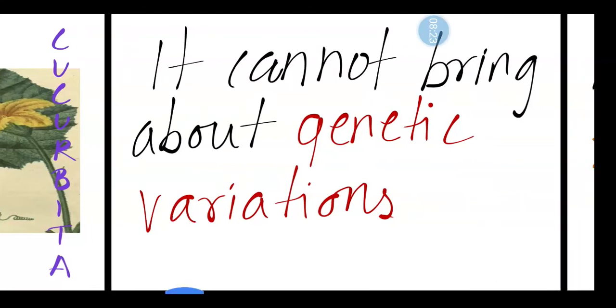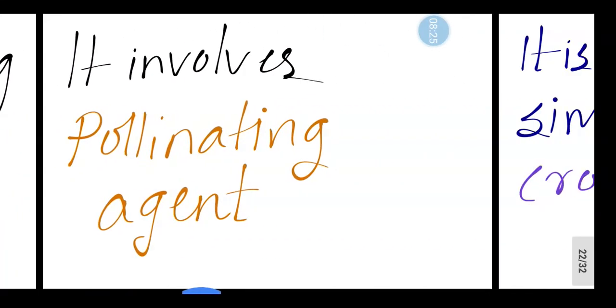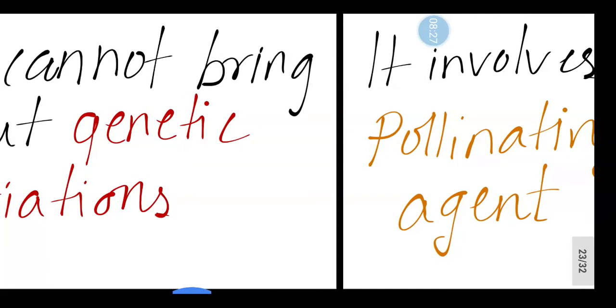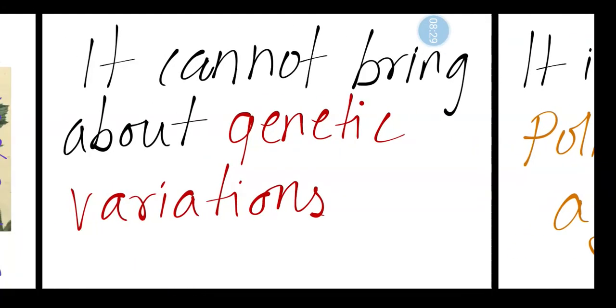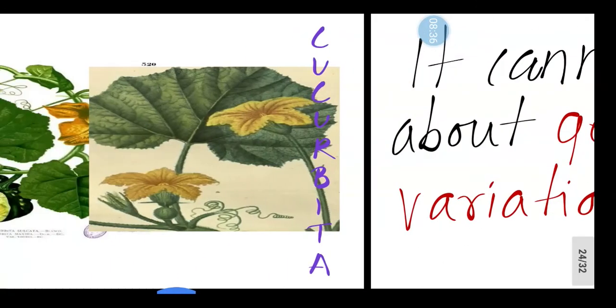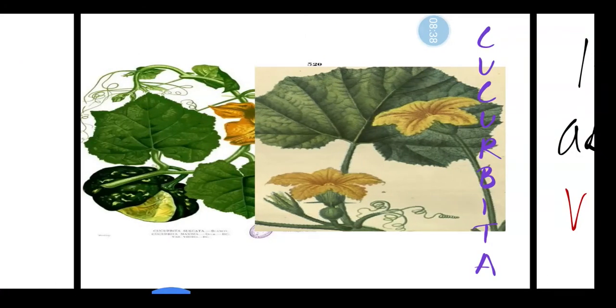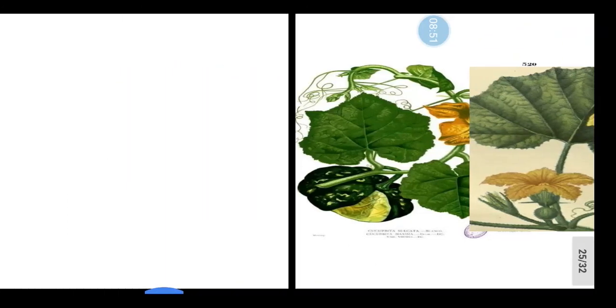In geitonogamy there is no genetic variation, but like cross-pollination, it is dependent on an agent for the pollination process. See the example, Cucurbita maxima, Karela, then cucumber, all these gourds are examples. These are examples of the same family.